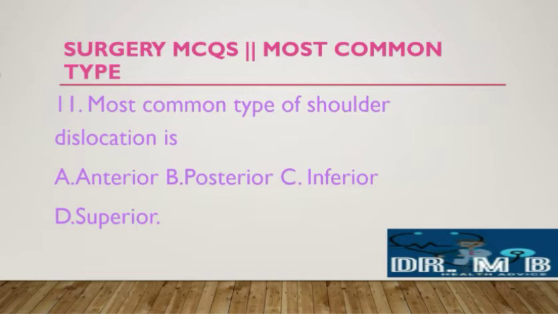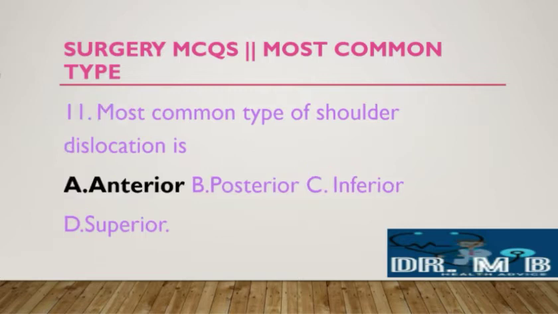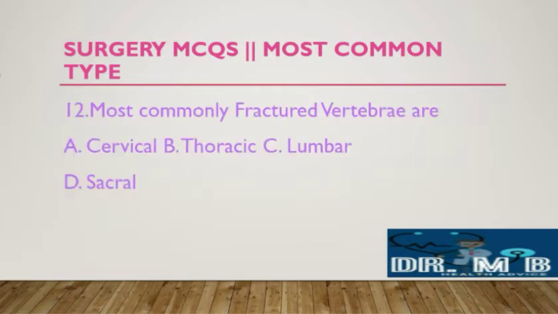Write your answer in the comment section. Okay, the correct option is option A. So, the most common type of shoulder dislocation is anterior dislocation. Move on to the next question.